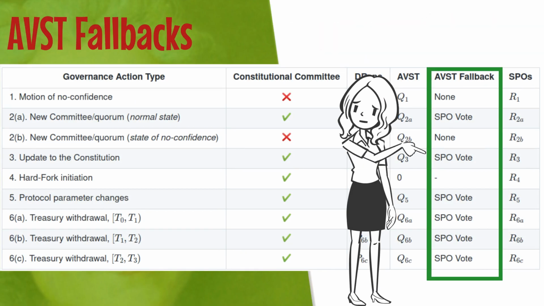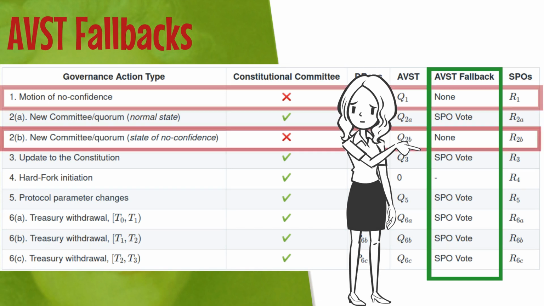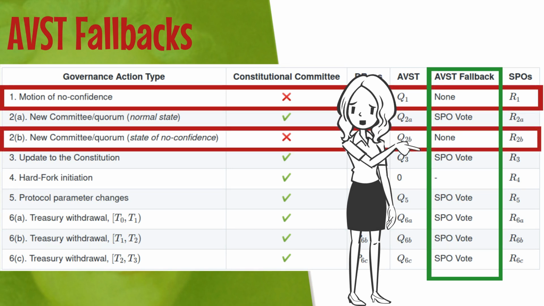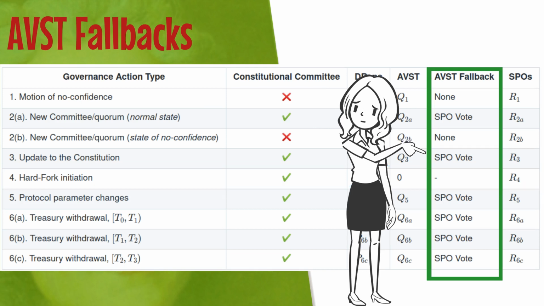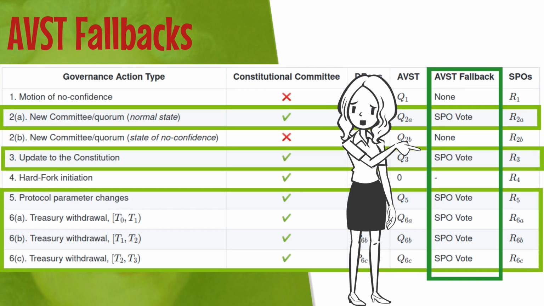AVST fallbacks operate in the following way. In Constitutional Committee no confidence motions or states there is no AVST fallback. Instead, both the DREPs and SBOs vote. Hard fork initiations have no AVST fallback. In this situation, the Constitutional Committee, DREPs and SBOs all vote. Normal motions of no confidence, updates to the Constitution, protocol parameter changes and treasury withdrawals all have an AVST fallback where SBOs vote.